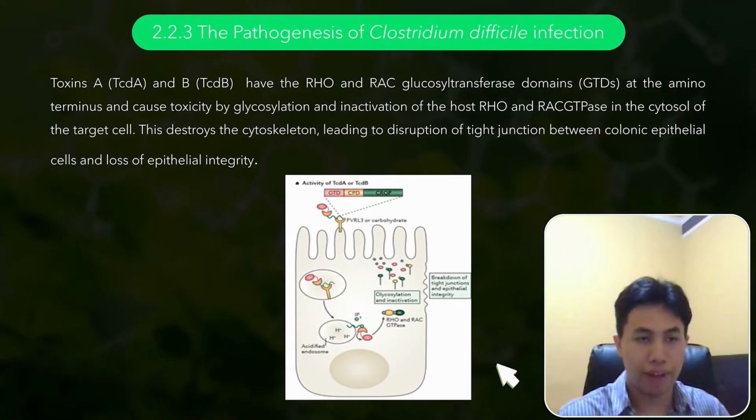Toxins A and B have RHO and RAC glucosyltransferase domains at the amino terminus and cause toxicity by glycosylation and inactivation of the host RHO and RAC GTPases in the cytosol of the target cell. This destroys the cytoskeleton, leading to disruption of the tight junction between colonic cells and loss of epithelial integrity.